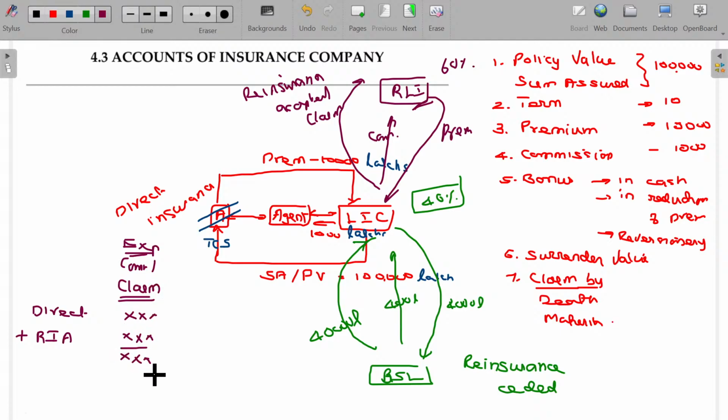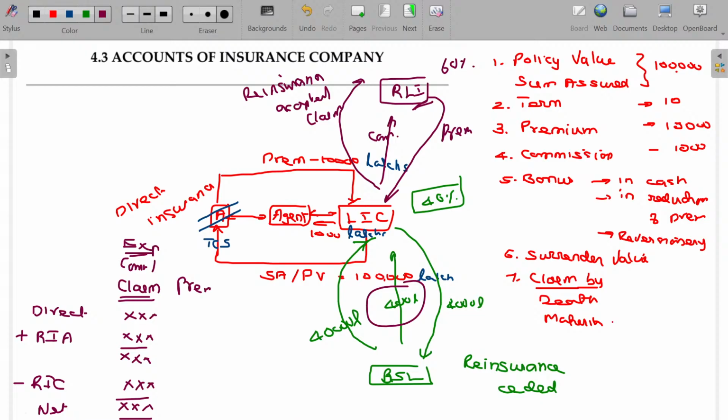If I'm not able to manage my entire business, then I'm sharing it with others, which is called reinsurance ceded. While ceding, I'm getting the commission. That's just the reverse, right? So minus reinsurance ceded. So commission receivable for reinsurance ceded is deducted here automatically. This is what we call net expenses.